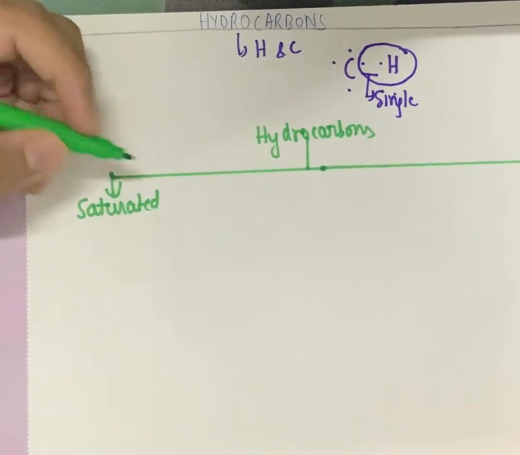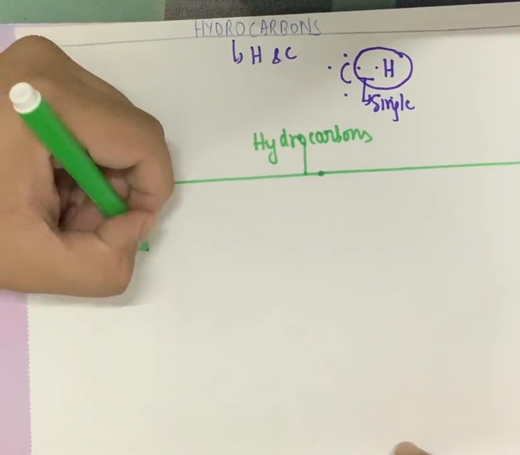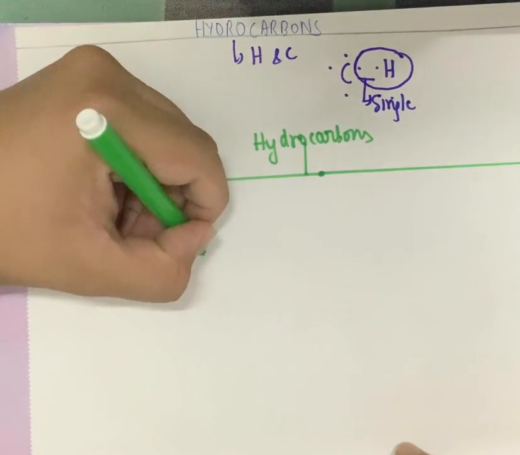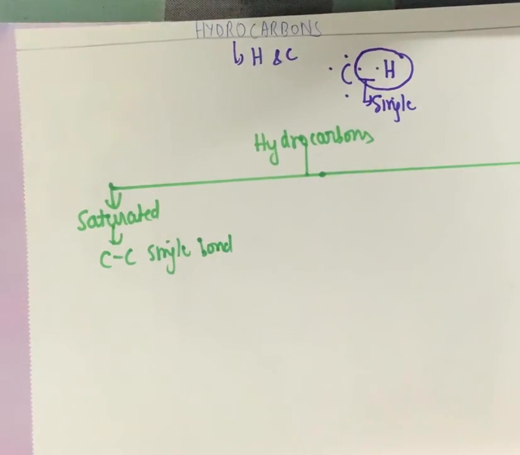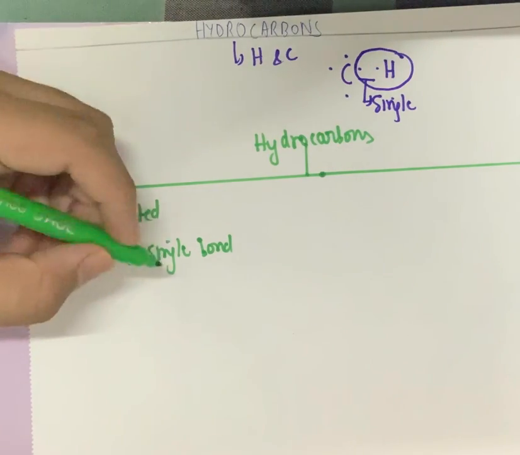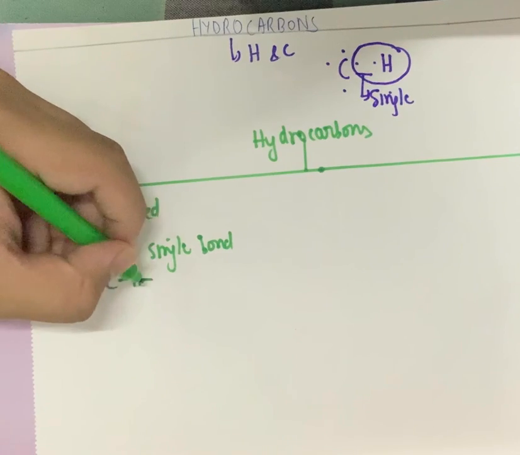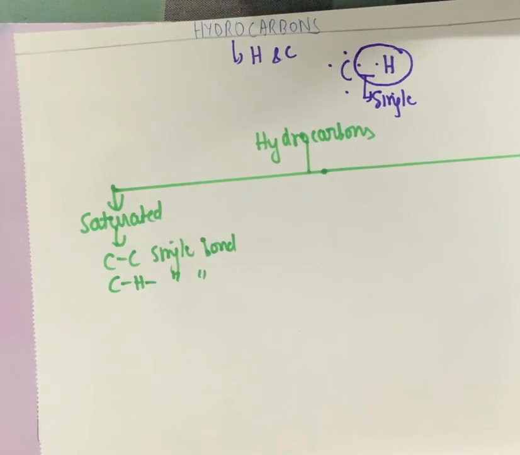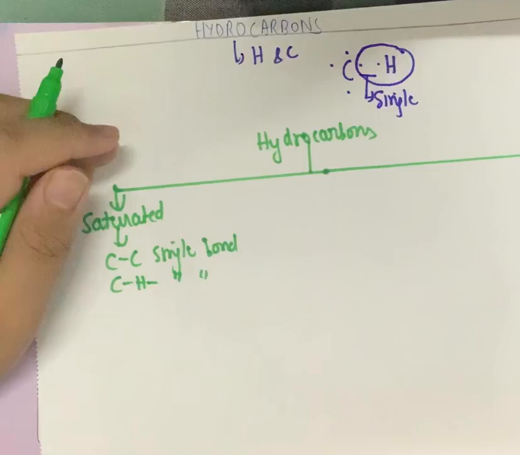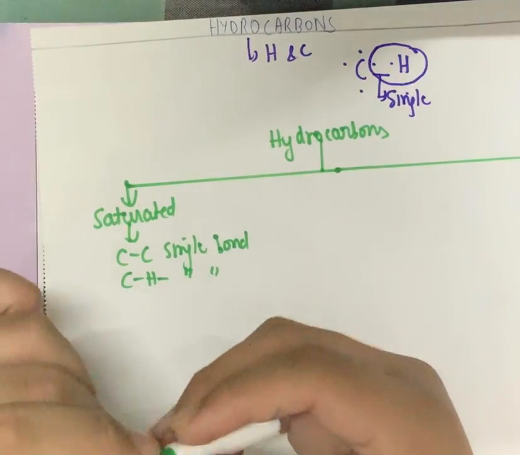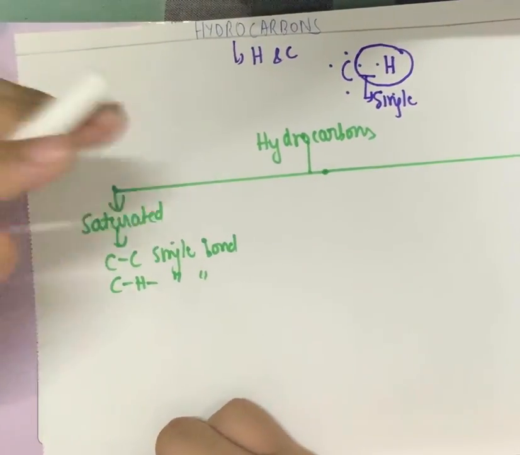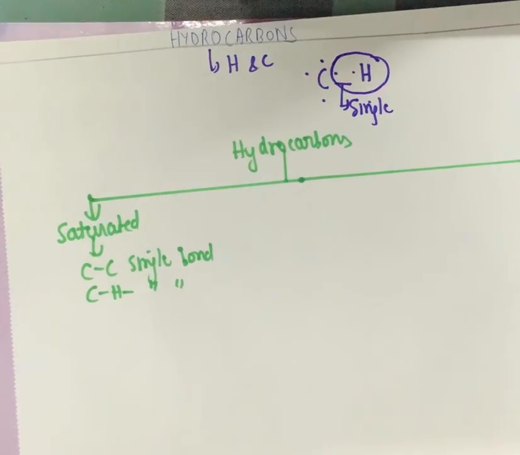Saturated hydrocarbon means there is only carbon-carbon single bond. The carbons which are linked to each other will have a single bond, and of course carbon-hydrogen will be a single bond. This will be in all the cases. Saturated hydrocarbons will have carbon-carbon single bond.